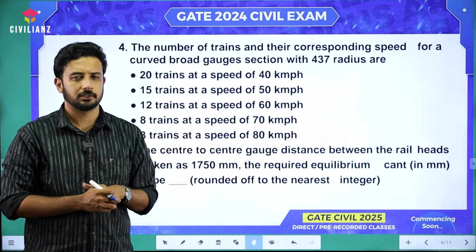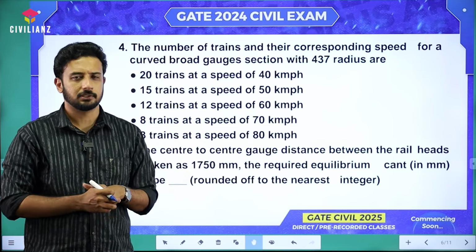Now how to calculate the average speed? It is simply the average of all the speeds of all the trains which are using that railway track. If we are getting the speed of all the trains, we can easily calculate the average. But here the twist is they have given the corresponding number also. Similar questions we have done in our sessions also, right? Now a set of data they have given with the number of trains and their corresponding speed.